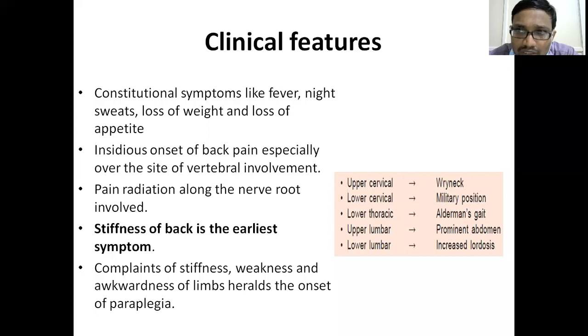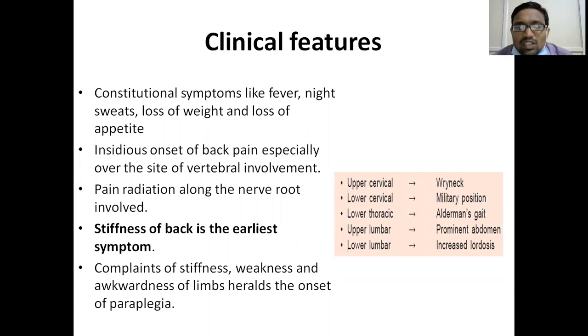Now, the clinical picture is back pain. The patient presents to you with back pain. There have to be some telltale signs for you to tell that this back pain is because of spinal involvement. The majority of people will experience back pain, but you should be able to find whether it is an inflammatory, non-inflammatory or infective back pain, or a mechanical back pain. The patient presents with back pain which is insidious or gradually progressive.